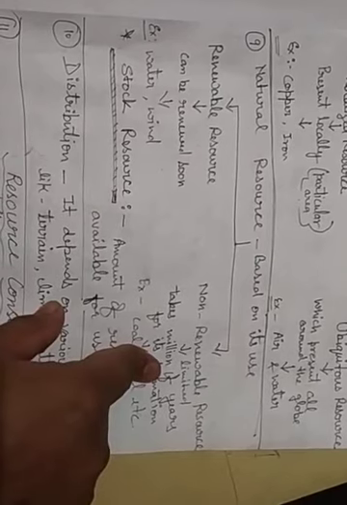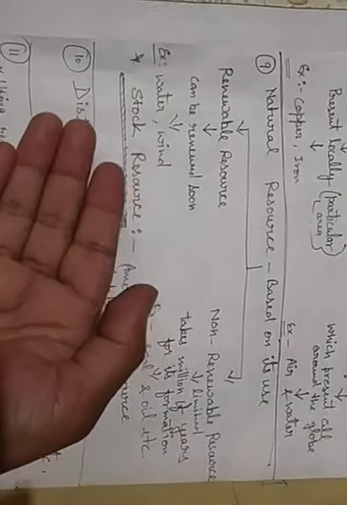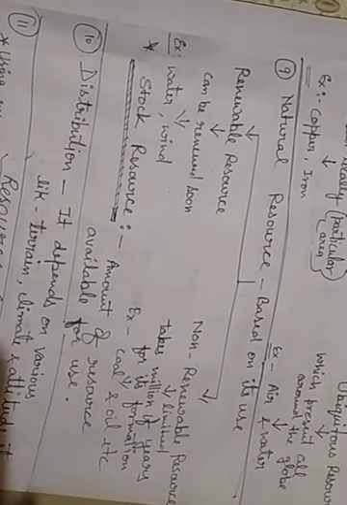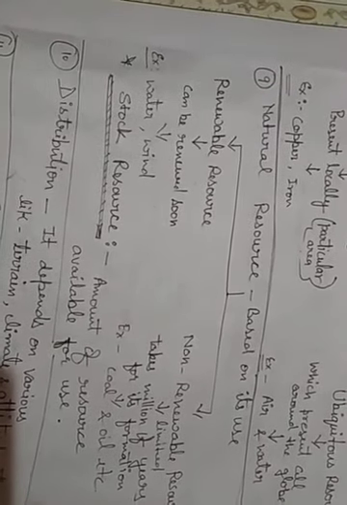Renewable resources are those that can be renewed soon, in a limited period of time. What are renewable resources? Those which can be replenished or renewed in a limited period of time, like water energy, wind energy, or solar energy. We can use water again and again.